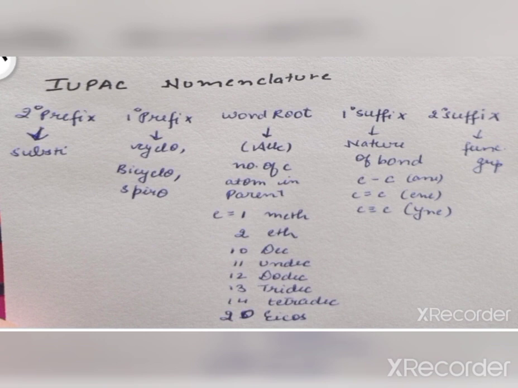Lastly, we have the secondary suffix. When we have a functional group in our compound, then we use the secondary suffix. It could be an alcohol group, carboxylic group, sulfonic group, etc. So this is all about my first lecture. In the next lecture, we will talk more about IUPAC nomenclature, its rules, and what the different types of functional groups are, and if the functional group is regarded as a prefix, then what word is used, and when it is regarded as a secondary suffix, then what word is used.